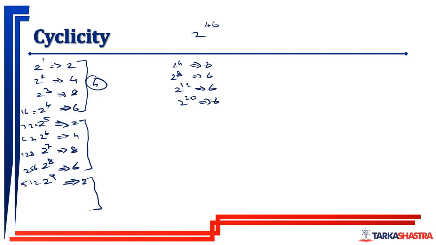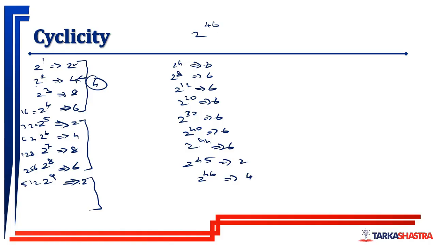All the multiples of 4 will have last digit 6. 2 raised to 32, last digit 6. 2 raised to 40, last digit 6. 2 raised to 44, last digit 6. 2 raised to 45, it is a cycle, after 6, 2 will come, so last digit will be 2. 2 raised to 46, last digit will be 4. This is the lengthier method.